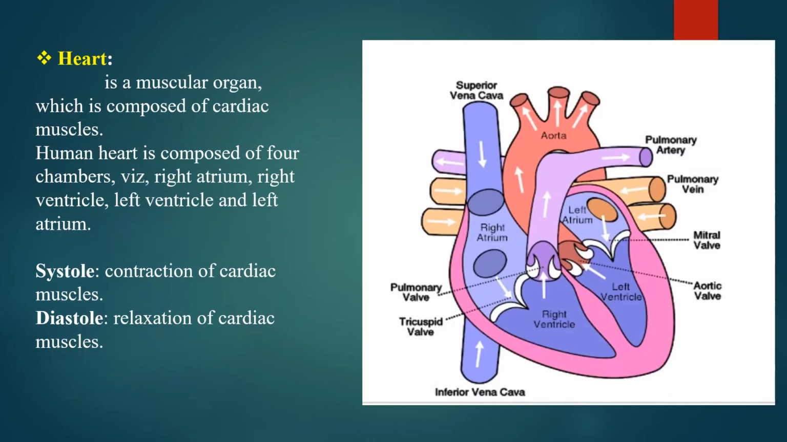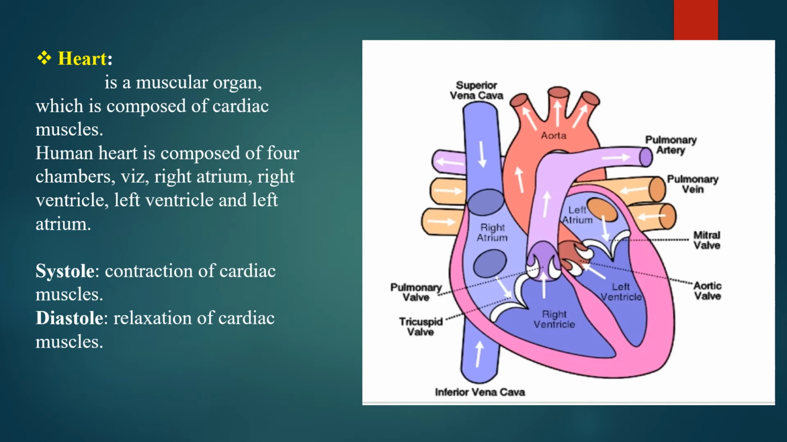Heart. Heart is a muscular organ which is composed of cardiac muscles. Human heart consists of four chambers. As in this picture you can see there are four chambers of the heart, that is the left atrium, left ventricle, right atrium and right ventricle. The oxygenated blood is contained in the left ventricle, and from the left ventricle the blood is pumped to the whole body, and the deoxygenated blood is present in the right ventricle.